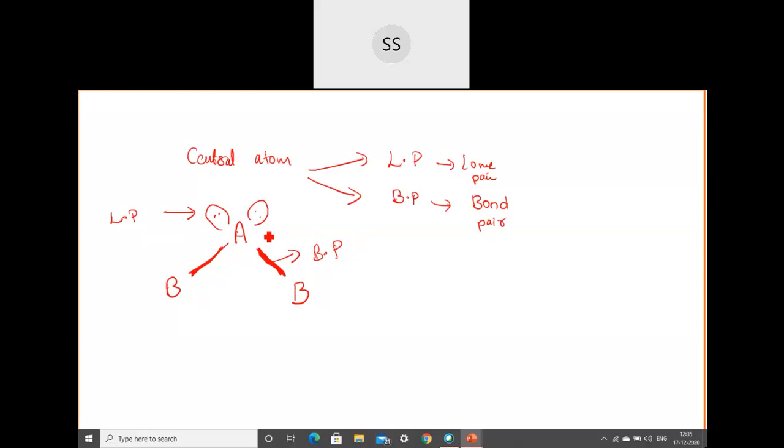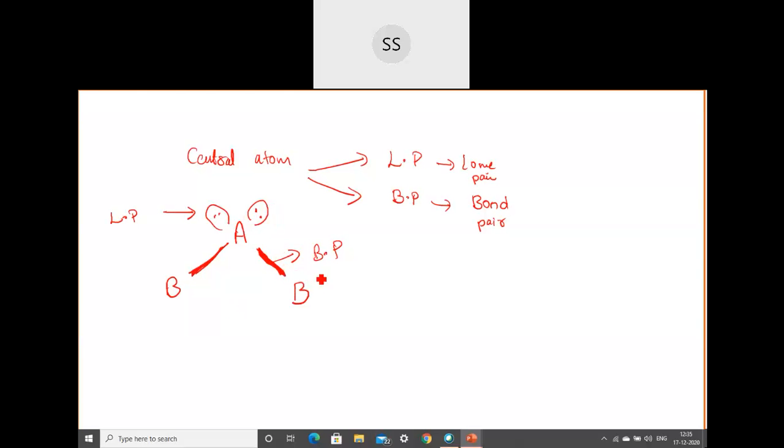So here, all of these are electrons themselves, and now there will be a repulsion when you have bond pairs and lone pairs of electrons. So where the repulsion will be more is the question now. Is it when you are having bond pair and bond pair, or when it is lone pair and bond pair, or whether it is lone pair and lone pair? Let me give you one hint, then you tell me where there will be more repulsion.